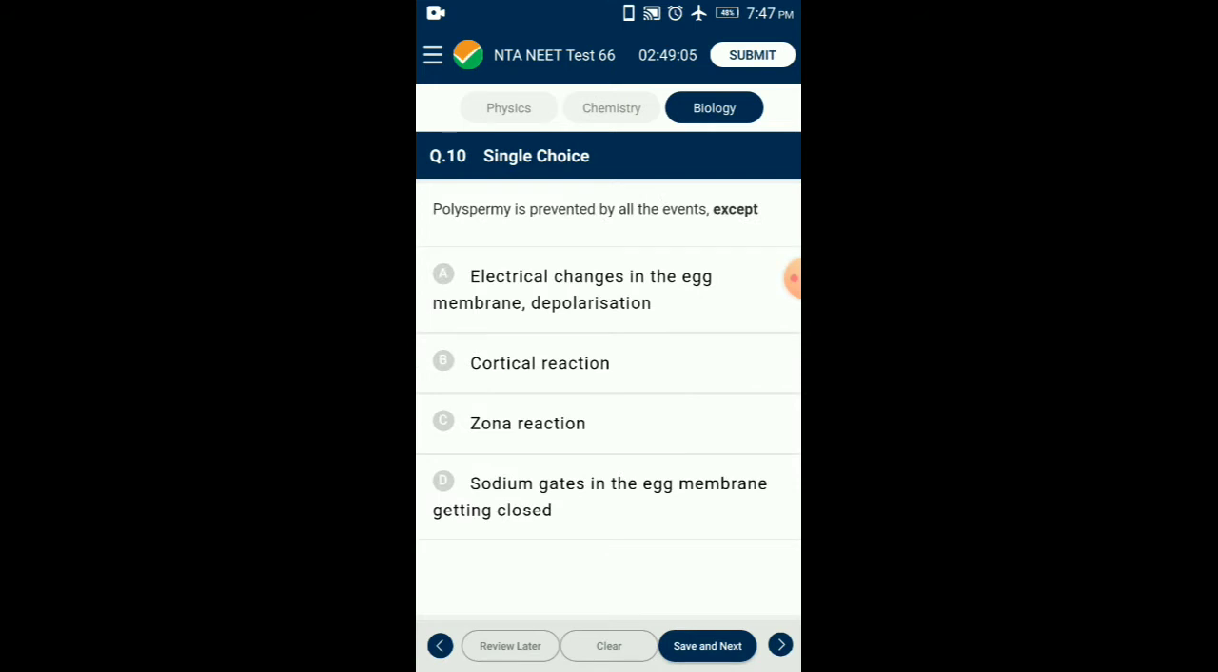Question number 10. Polyspermy is prevented by all the events except.